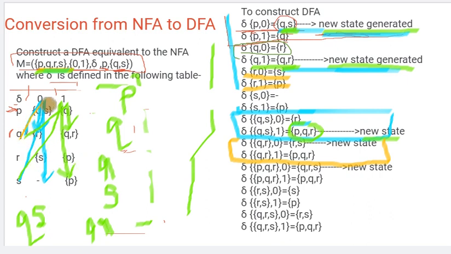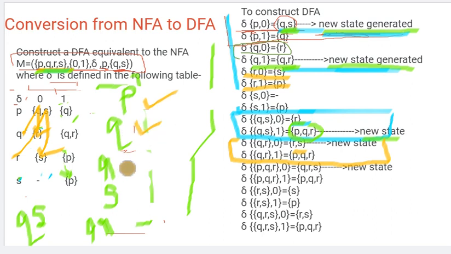Q with respect to 0 we are getting R, and R with respect to 0 we are getting S. So I got RS. Till now we had P, Q, R, S individually, PS, QR, PQR. RS was not there, so RS is a new state. We will mark it and keep it aside.